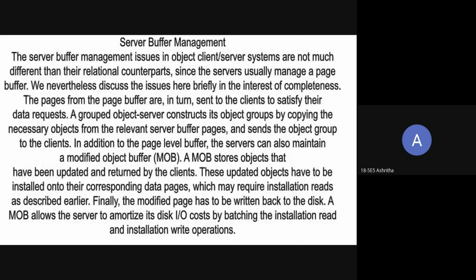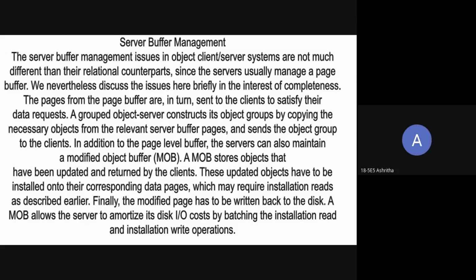When it comes to server buffer management, the server buffer is responsible for maintaining the pages which are needed for the client. Whenever the client requests some pages, the server is responsible for giving them back to the client. The server refers to the disk and flushes out the pages which are requested.